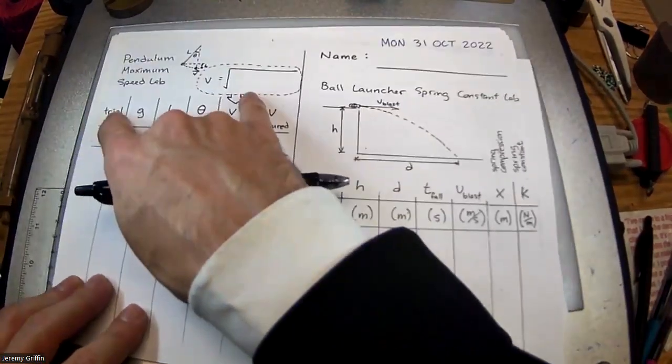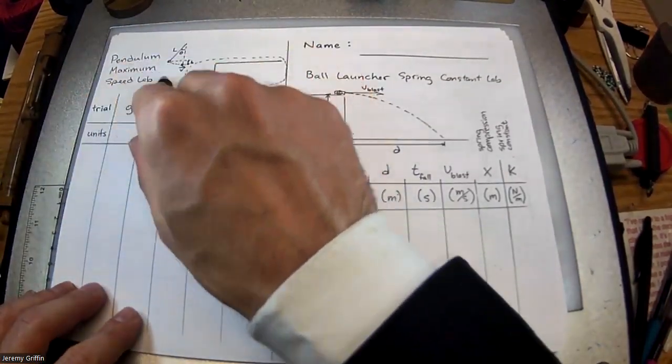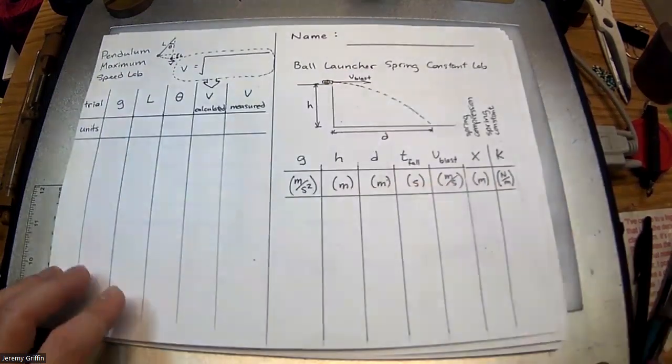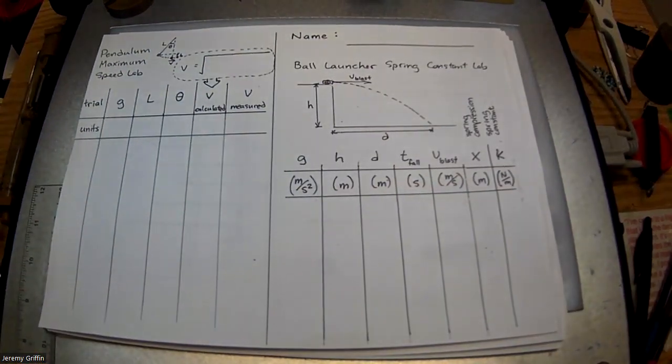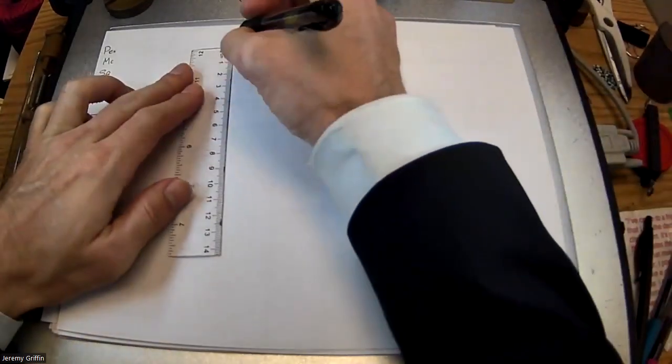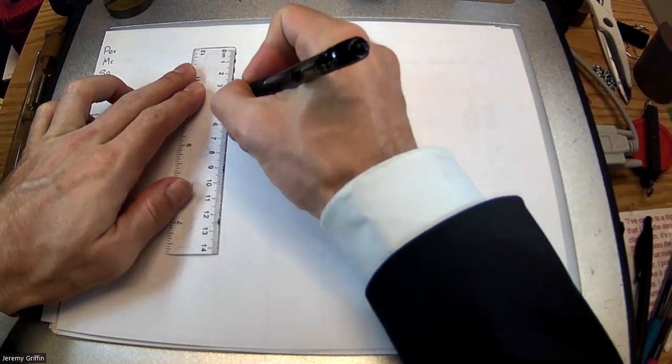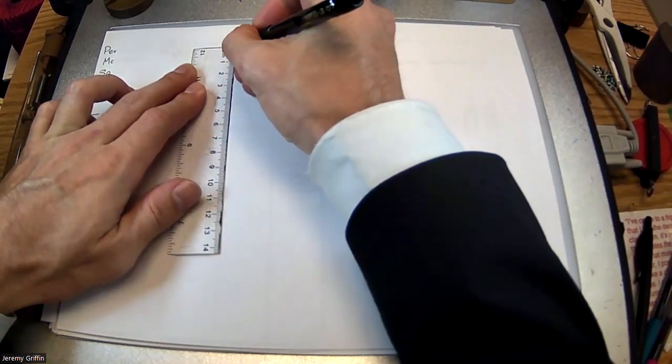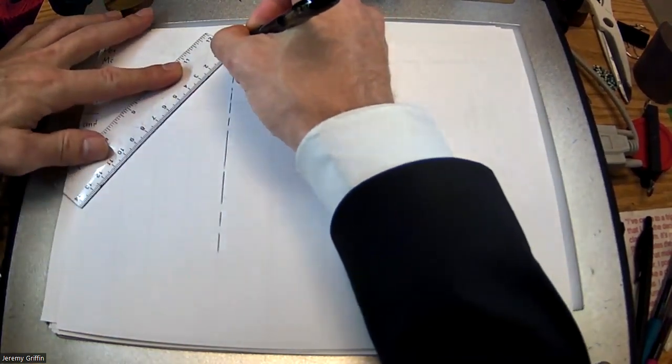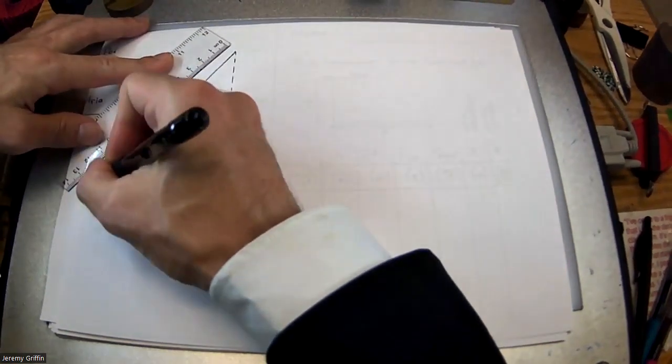Here's what we're doing today. You can see a little pendulum setup. Let me blow up that picture and set this up with you. So we get a vertical line. I've got a pendulum. Pull this pendulum back, ball right there.